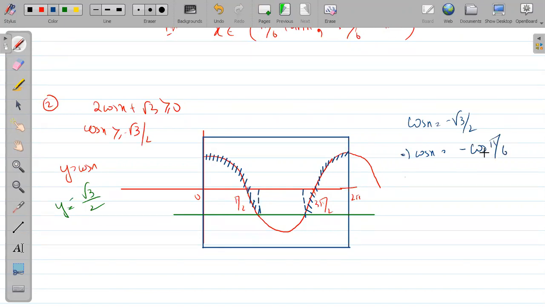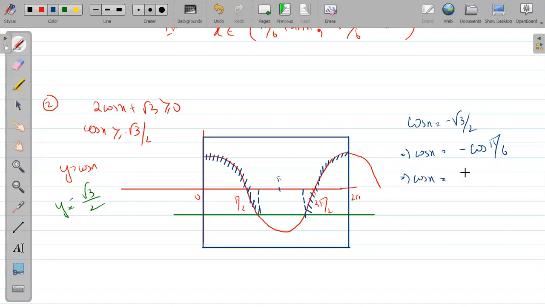In which quadrant is it required now? This is pi by 2, this is pi. Second quadrant and third quadrant. From 0 to pi by 2 is the first quadrant, pi by 2 to pi second quadrant, pi to 3 pi by 2 third quadrant, 3 pi by 2 to 2 pi fourth quadrant. So according to the graph, the second and third quadrants are required.